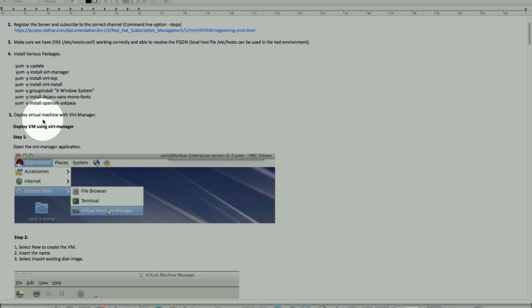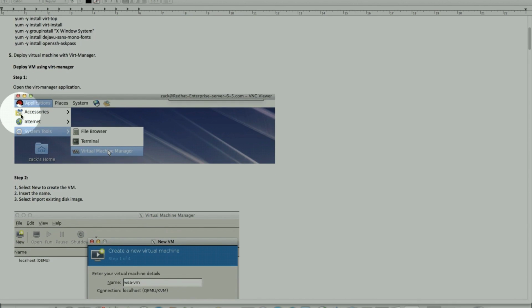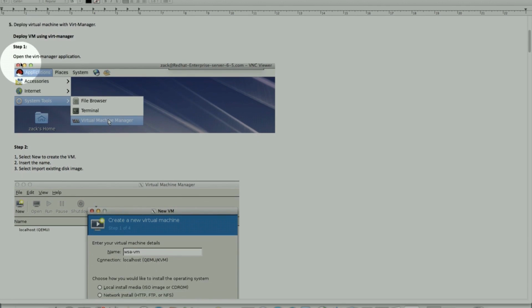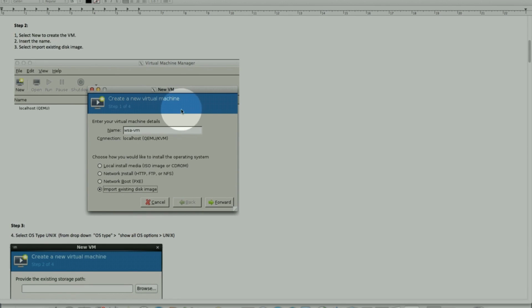For deploying the virtual machine using Virt Manager, in step 1 we'll open the Virt Manager through the GUI application under System Tools, and we go through these processes on the server itself, so it will make much more sense once we create a virtual machine. In step 2, we'll select the VM name and then import an existing disk image.